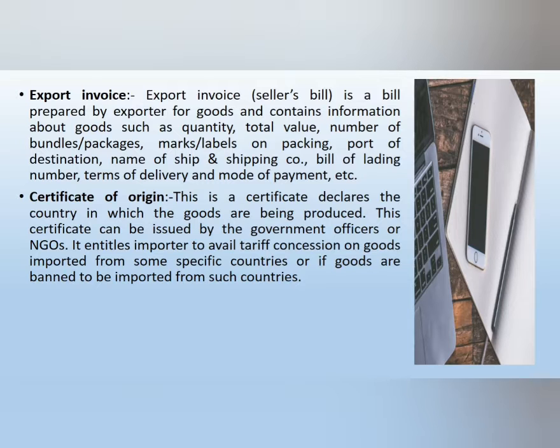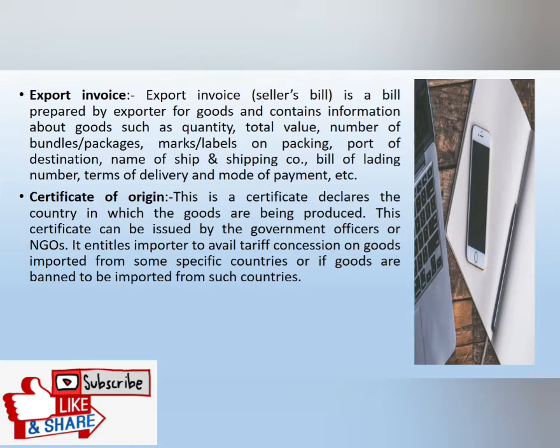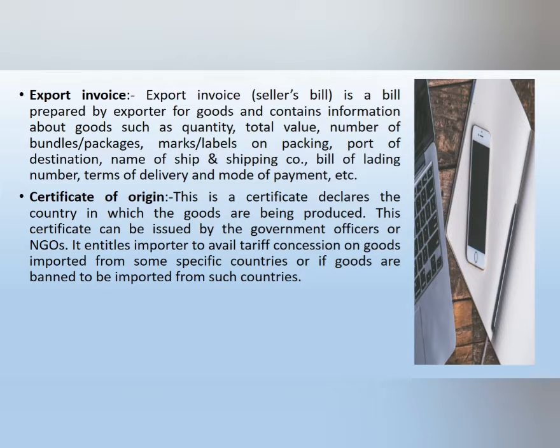Next point is certificate of origin. This is a certificate which declares the country in which the goods are produced. This certificate can be issued by government officers or NGOs. It entitles the importer to avail tariff concession on goods imported from some specific countries, or at the same time, goods may be banned from being imported from such countries.